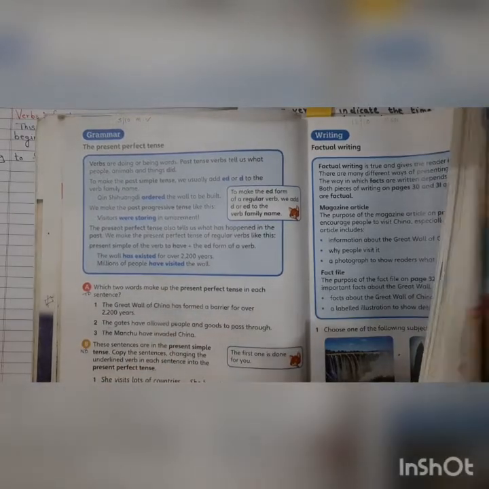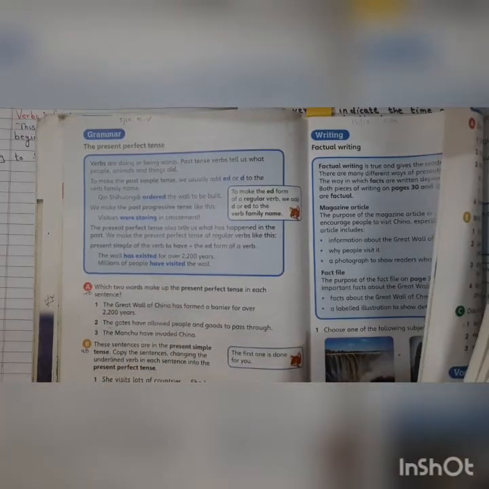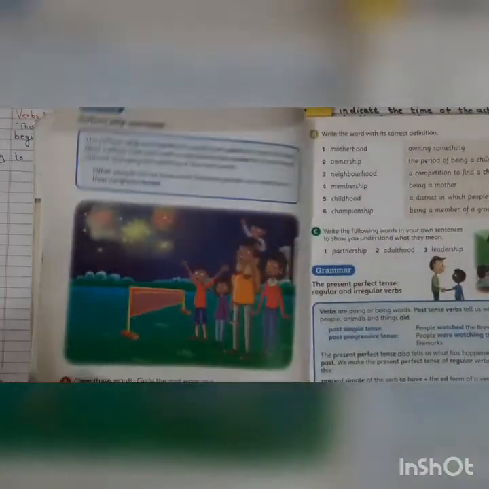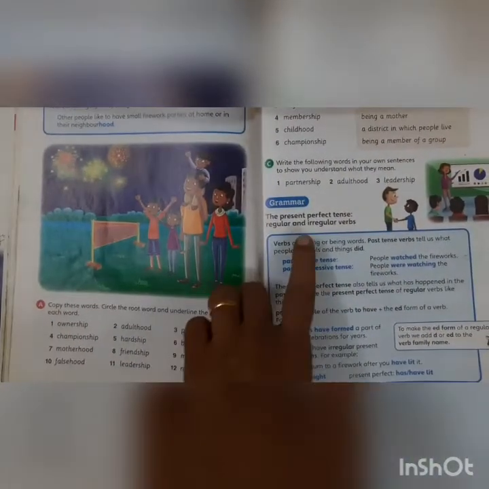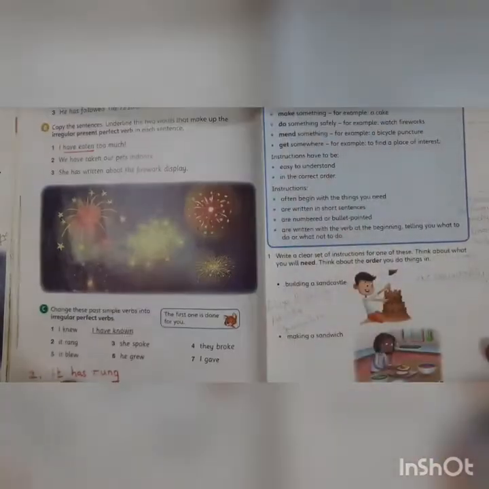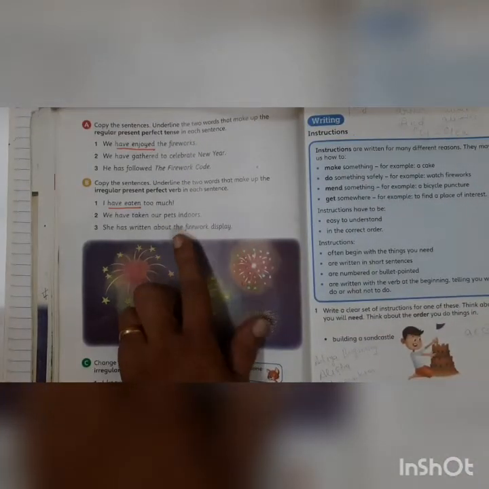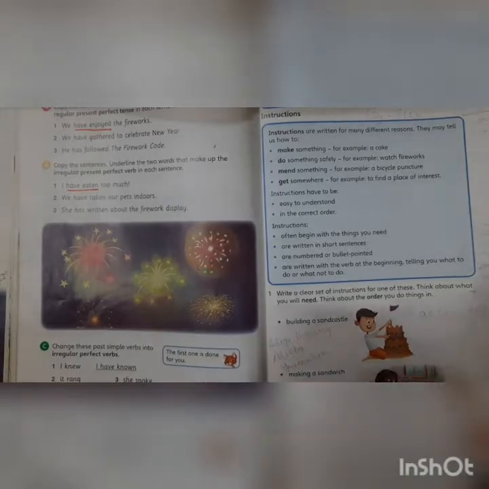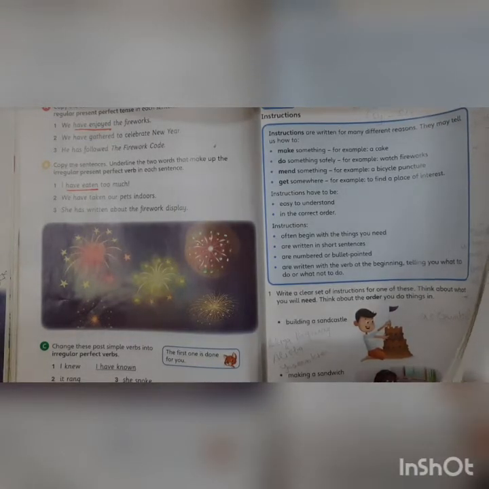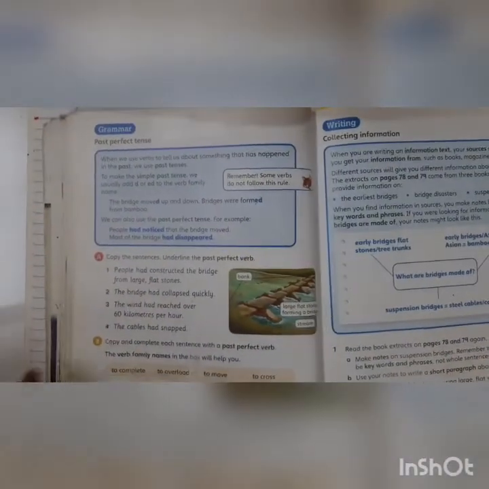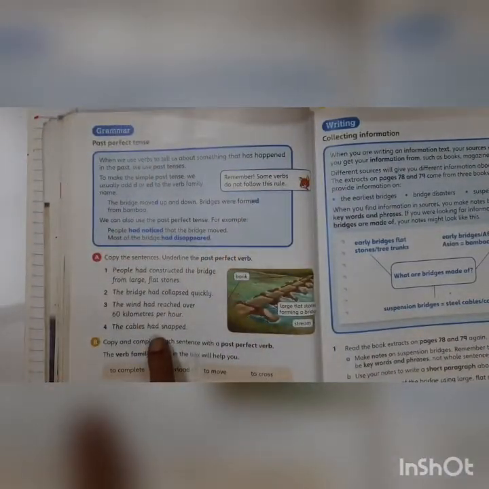Then you have on page 51, present perfect tense. We had done all these sentences, and we have done extra sentences also, children. I had given you extra sentences for practice. Then on page 84, see this past perfect tense and the sentences here.